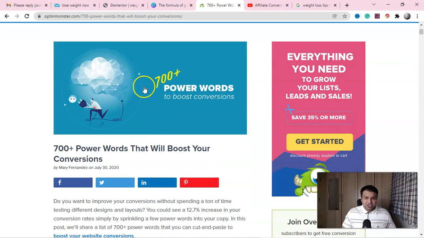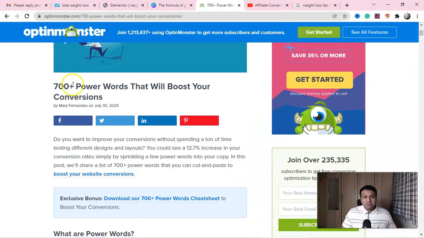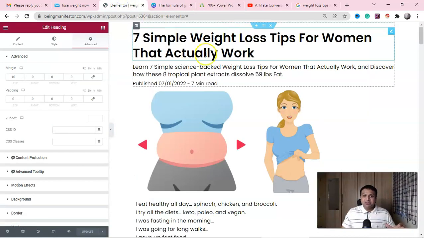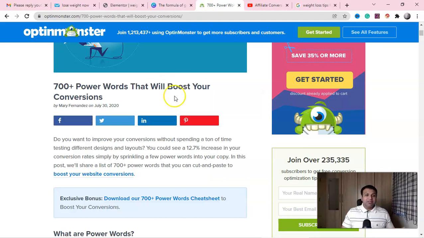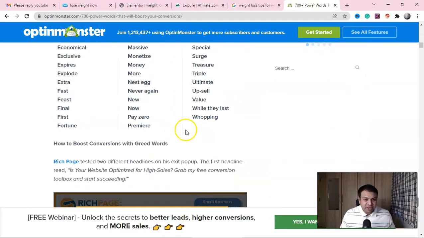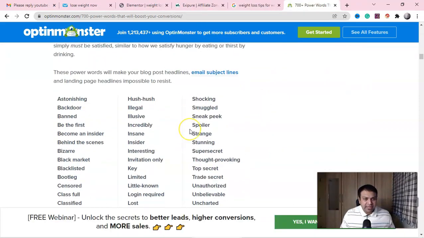You will get the first website, Optimaster, 700 plus power words that will boost your conversion. It's very important guys. You should use these power words in your ad copy, in your simple landing page if you are promoting with organic traffic. One of the best ways to promote with organic traffic is sending this traffic to content which educates, entertains and solves problems. That will bring the sales. How can you hook the audience here? With power words. And if you scroll down guys, you will get a lot of words like curiosity words.